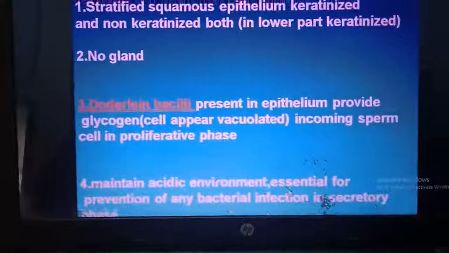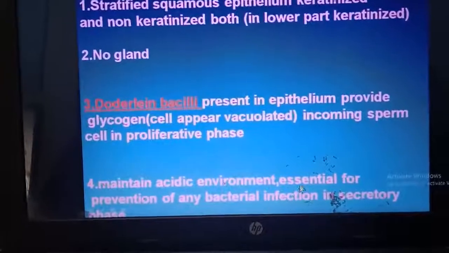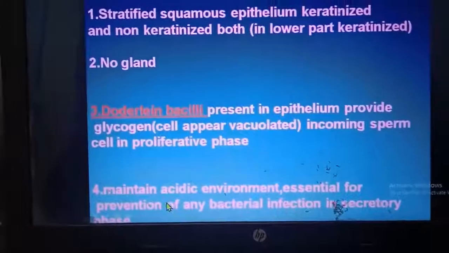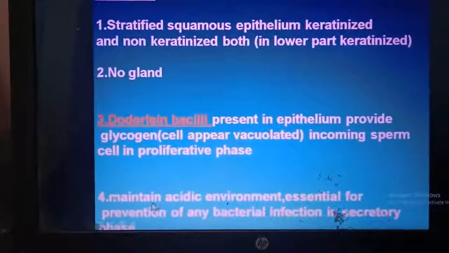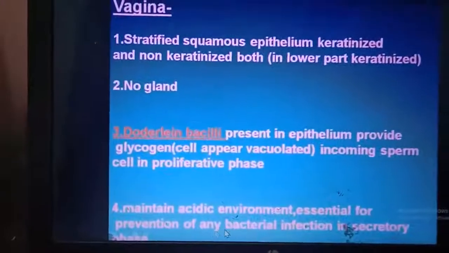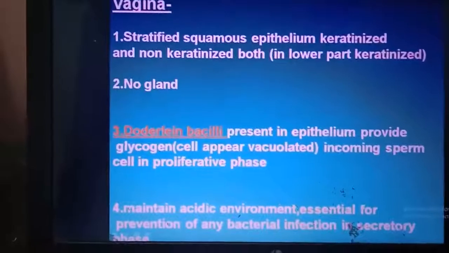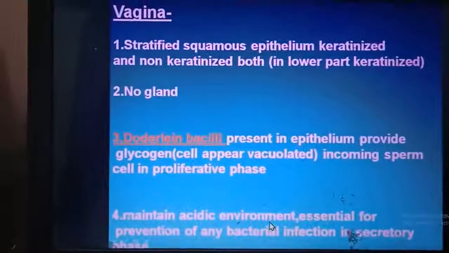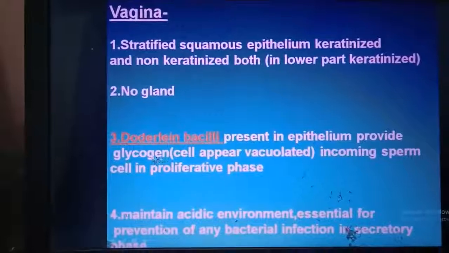This is essential for maintaining the non-infective environment, or acidic environment, in the secretory phase. Okay, so bacteria will not enter the acidic environment of the vagina only due to the presence of Doderlein bacilli.